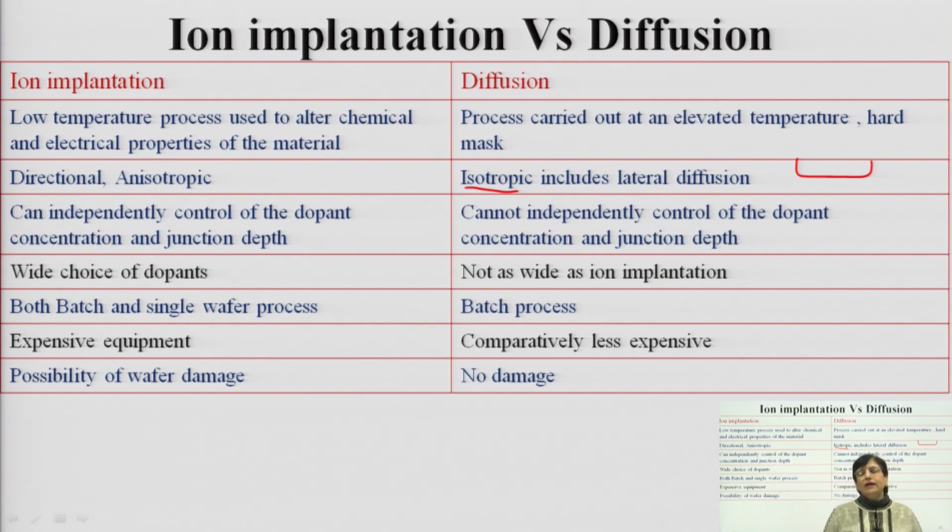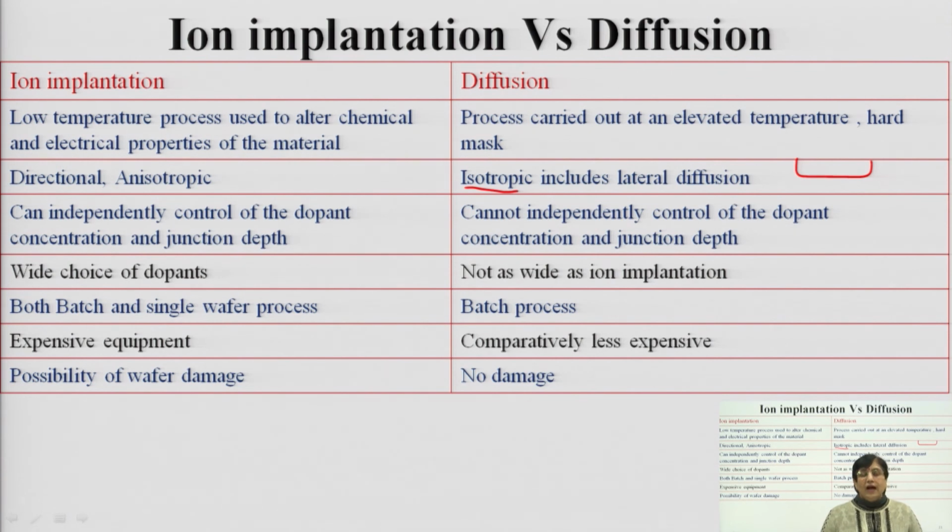Ion implantation can independently control the dopant concentration as well as the junction depth. Such independent control of dopant profile and junction depth is not possible in diffusion, because the mathematical model and the original profile will change depending upon the temperature and the species we are going to use.